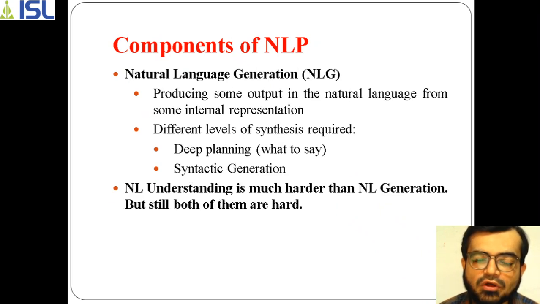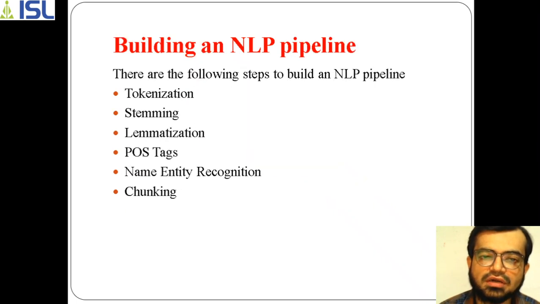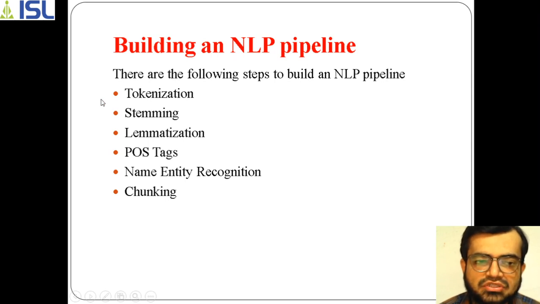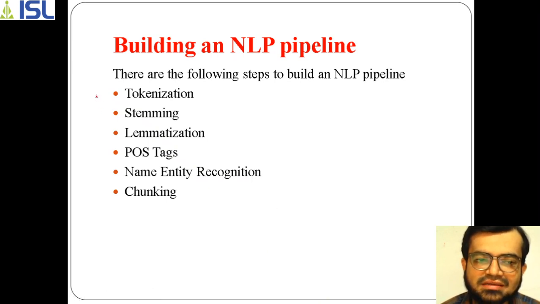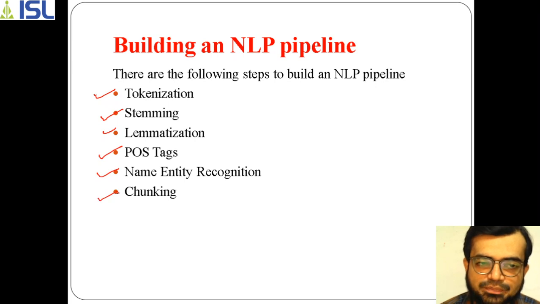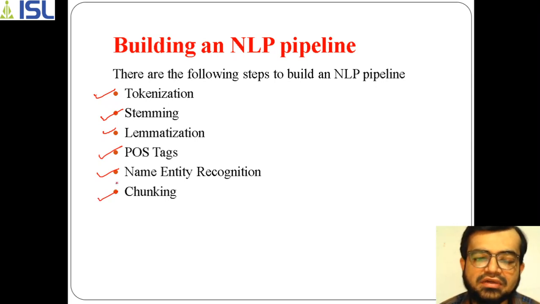So here is the pipeline for building an NLP system, the steps that will be followed in order for a machine to understand. The steps are tokenization, stemming, lemmatization, POS tags, that is parts of speech tags, named entity recognition, and chunking. We will understand with an example how it actually works here.